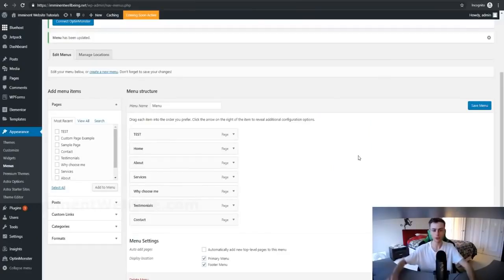And if you're starting off blank where you had no pages or custom templates, all you'll do is go back to pages and create a new page, and you can create an about me page, a contact me page, a contact us page obviously. And then once you create these pages, they'll be right here like I did for the test, and then you can just click on that, and add that about me page, or the contact me page, all that type of stuff right here to your menu.